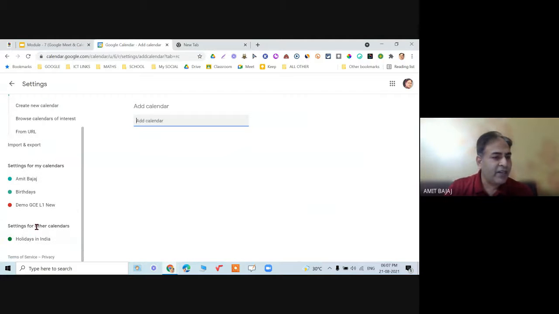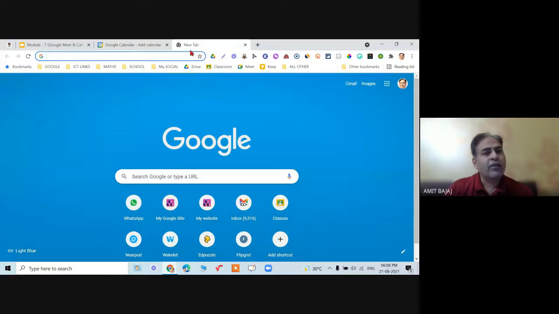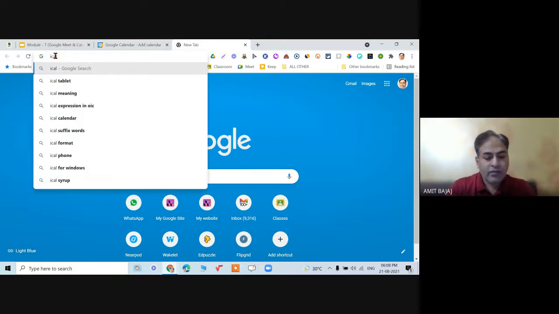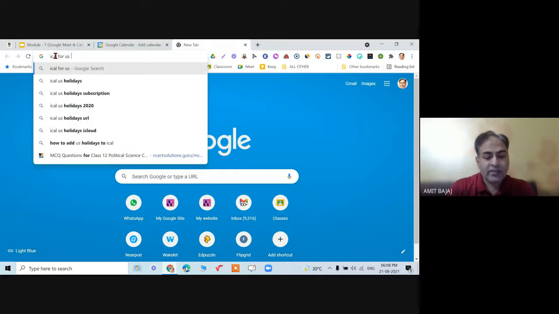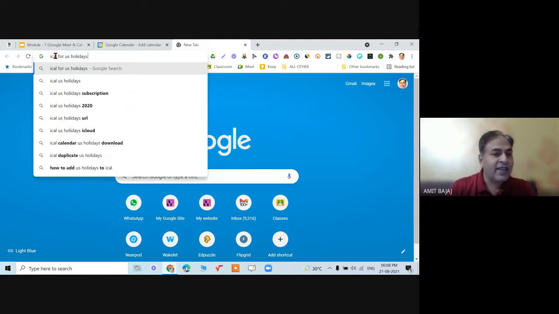By default, it is already added as holidays in India. And I am looking for, say, holidays in US. So there can be a possibility that the government of US might have created the iCal document. You can search for that iCal for US holidays, something like that.